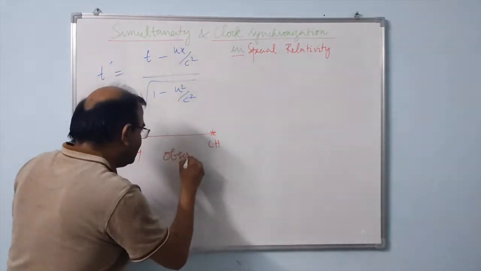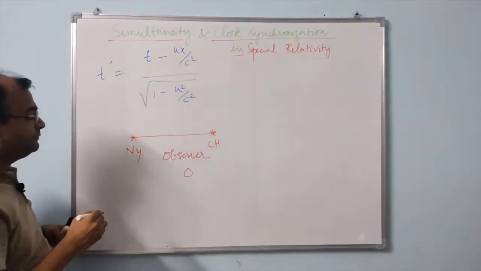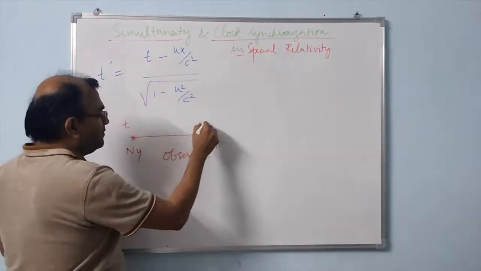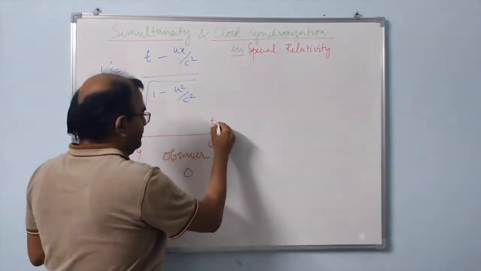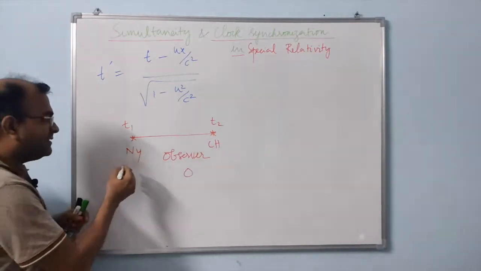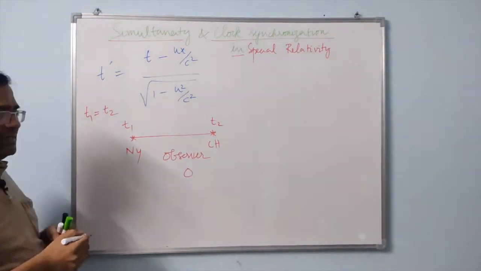Let us call this observer O, an observer on Earth. The times of these two events are the same. So T1 must be equal to T2.